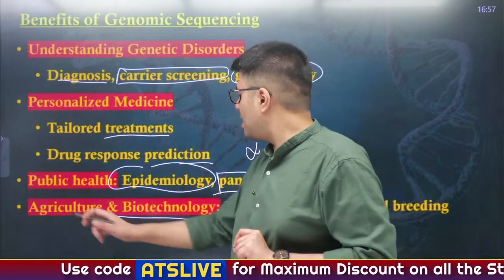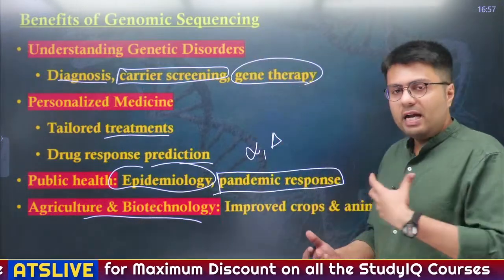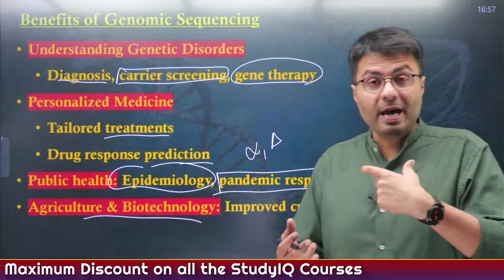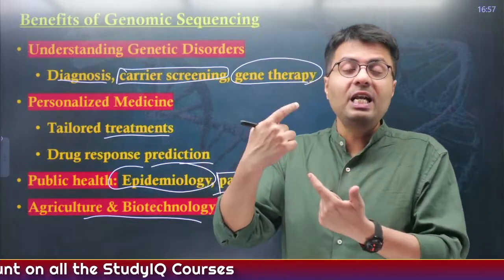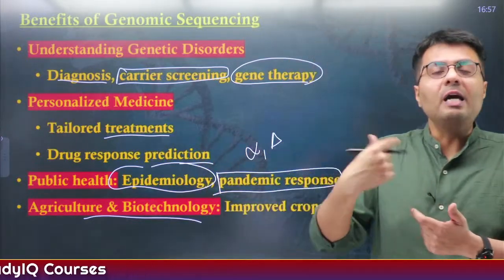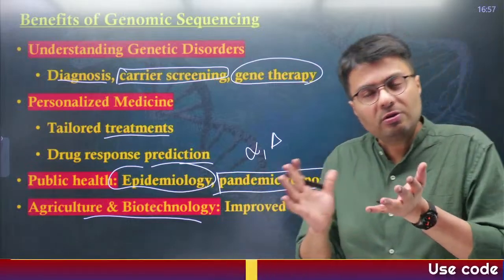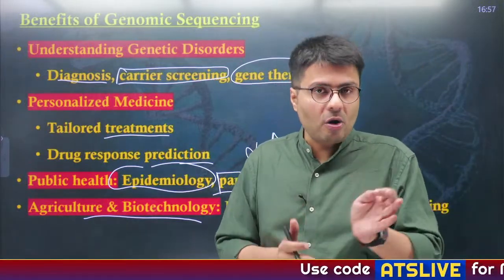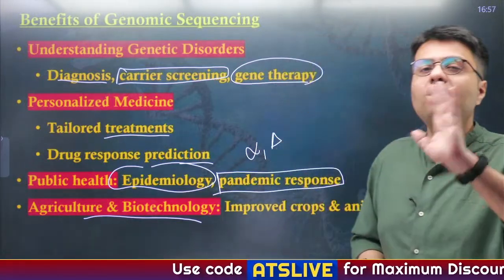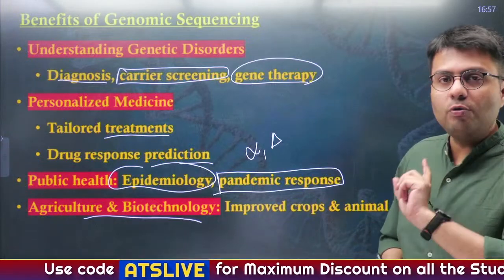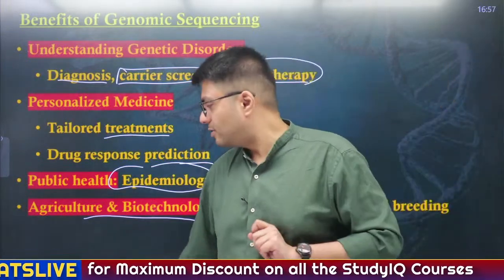Also, in the field of agriculture and biotechnology, genetic sequencing will help us make better crops, which will be pest resistant, or which will be immune to significant physiological stresses like drought conditions, etc. We can manufacture those kinds of crops with the use of genetic sequencing or genome sequencing, right?